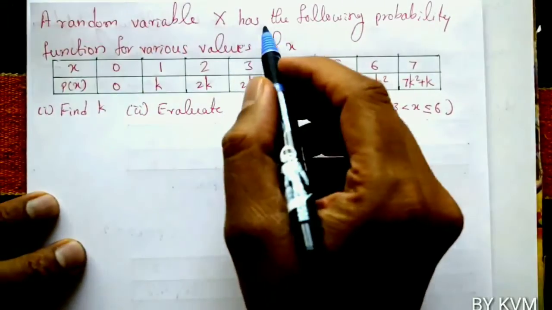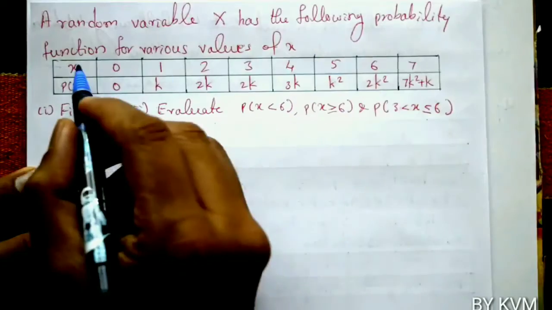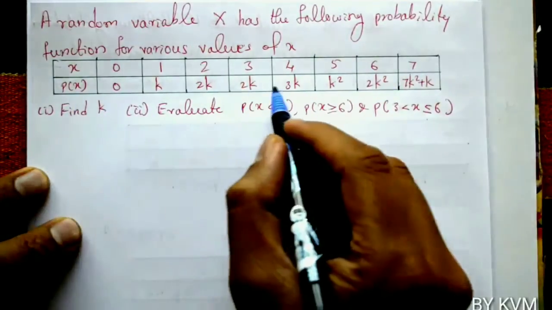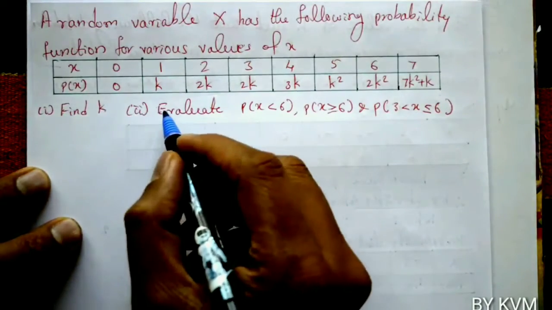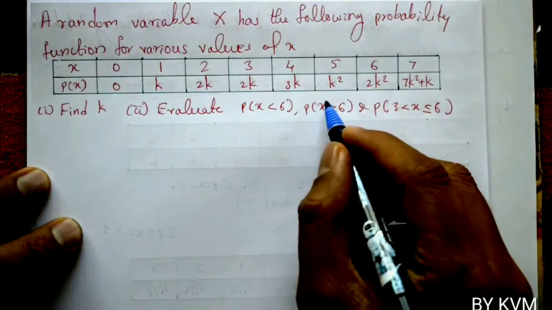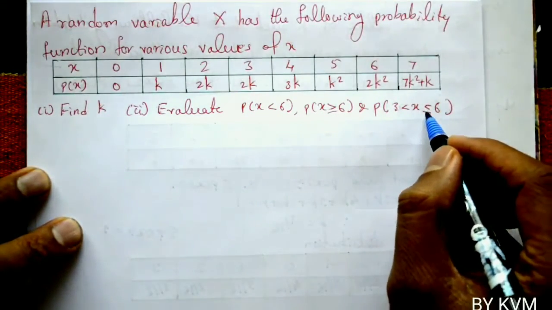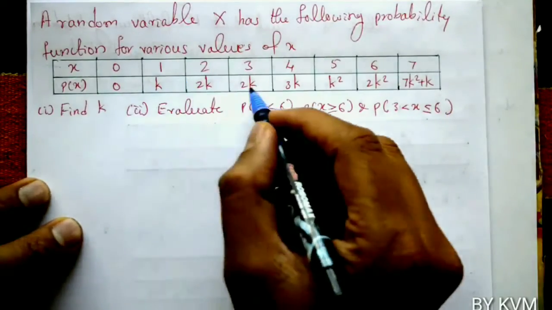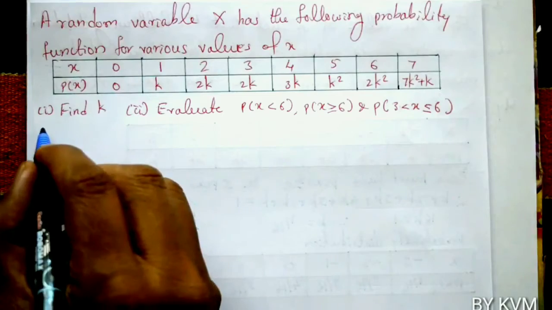A random variable x has the following probability function for various values of x. In the table, x and p of x values are given. x values are given from 0 to 7 and p of x values are given in terms of k. First, find k. Second, evaluate p of x less than 6, p of x greater than or equal to 6, and p of 3 less than x less than or equal to 6.